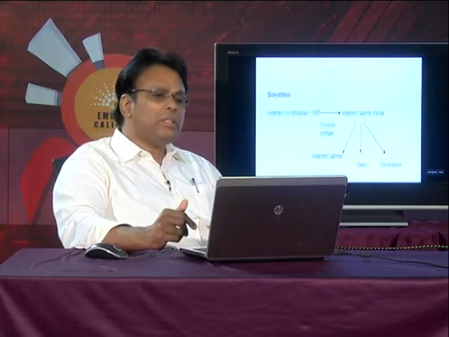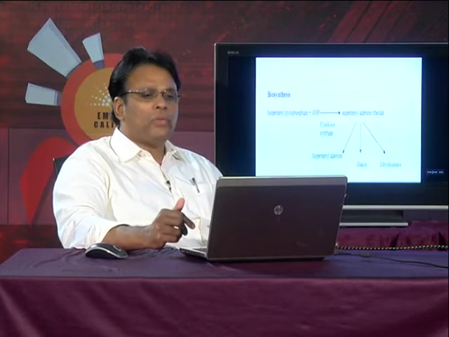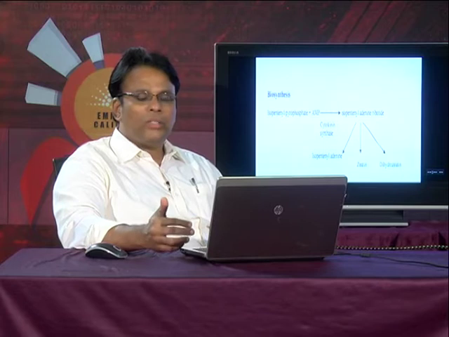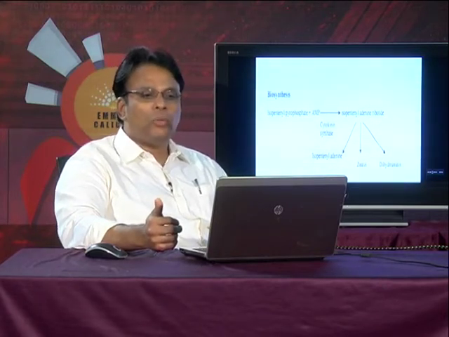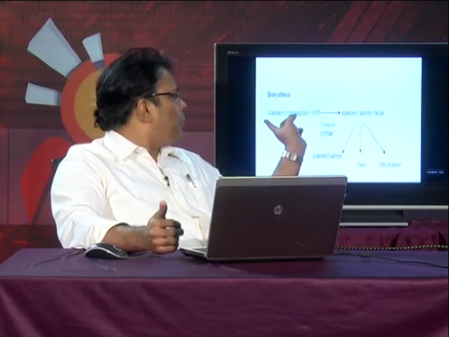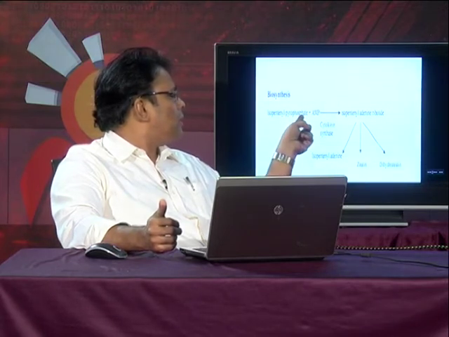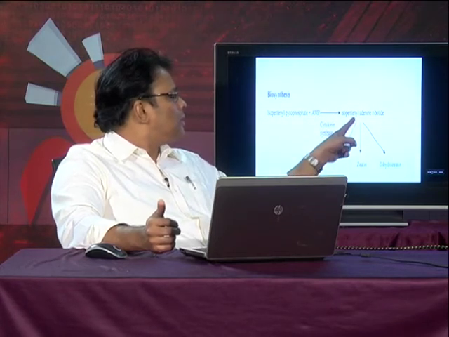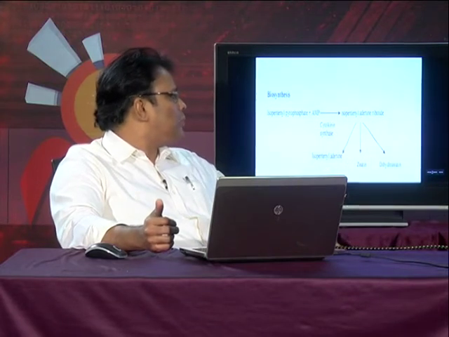Now coming to the biosynthesis of cytokinin, you can see that isopentenyl pyrophosphate combines with AMP, adenosine monophosphate, and results in the synthesis of isopentenyl adenine ribotide. So IPP, in short we call this IPP, isopentenyl pyrophosphate, combines with adenosine monophosphate and the formation of isopentenyl adenine ribotide takes place.